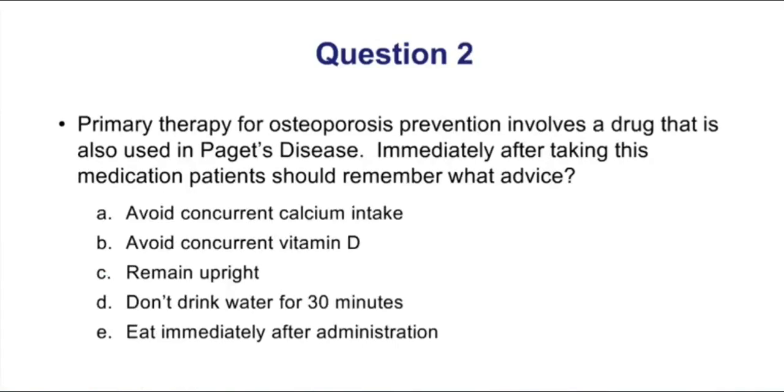Try the question on your own, pause the video, and then we will discuss. Primary therapy for osteoporosis prevention involves a drug that is also used in Paget's disease. Immediately after taking this medication, patients should remember what advice.